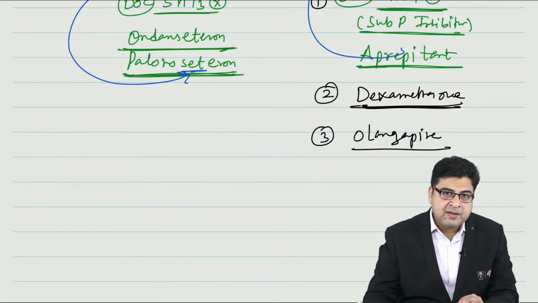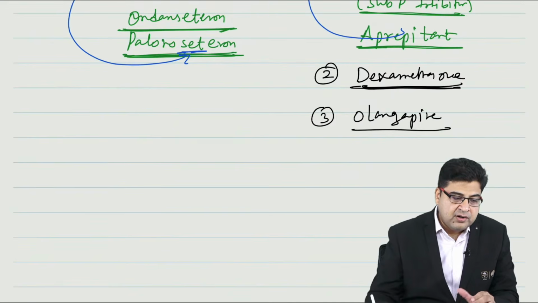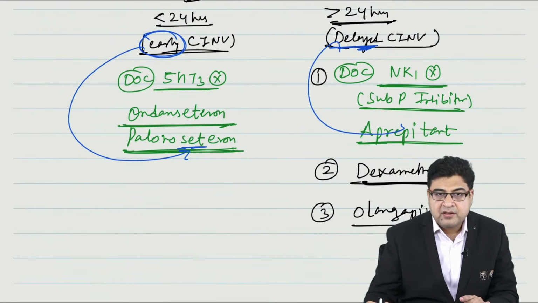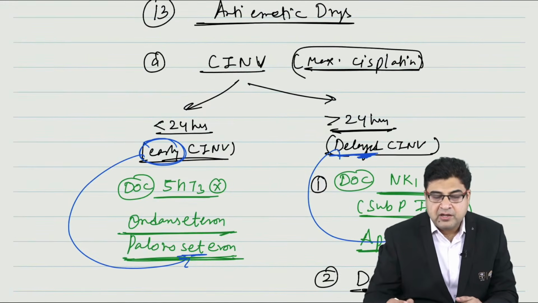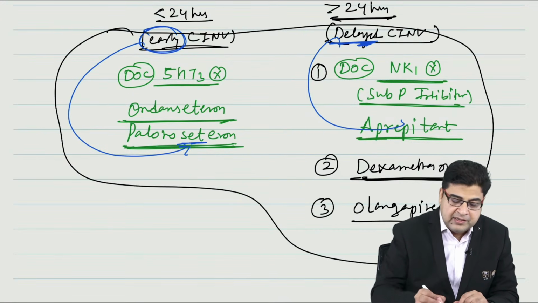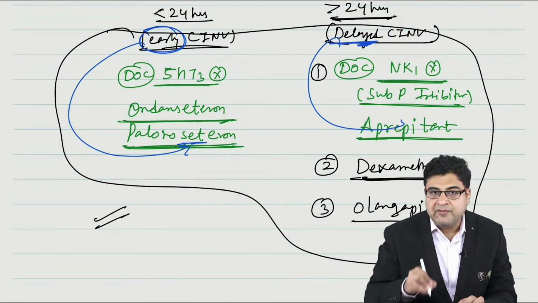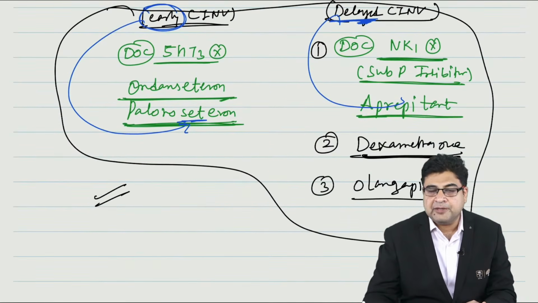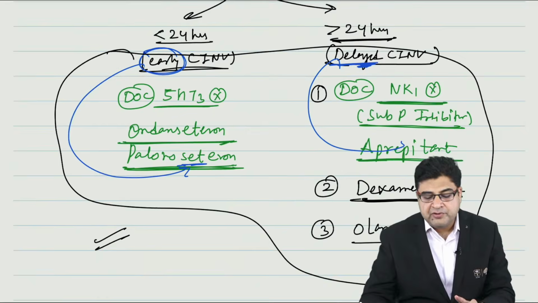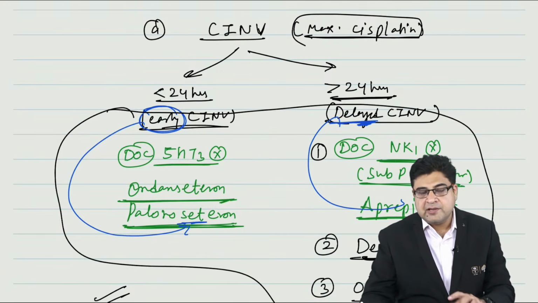Now in the December exam, they asked: a patient is taking a cisplatin-based regimen, which drugs will you give to control the vomiting caused by cisplatin? Guys, please remember, whenever the patient is taking a cisplatin-based regimen, you have to give all 4 medicines together. In that exam they gave you 4 regimens, and these 4 medicines are given together for the treatment of cisplatin-induced vomiting. This is important because this question was asked last year in your exam, and it can be asked again this year.